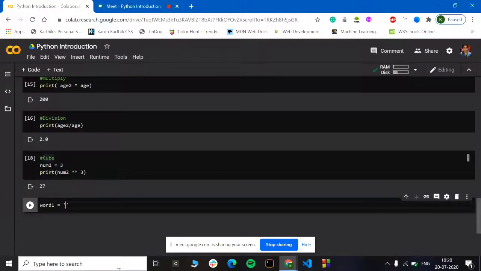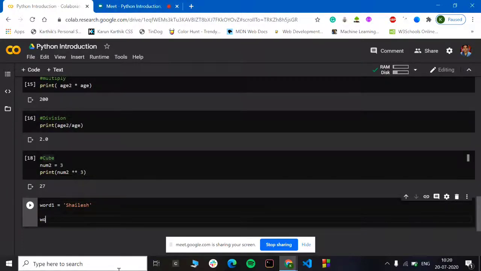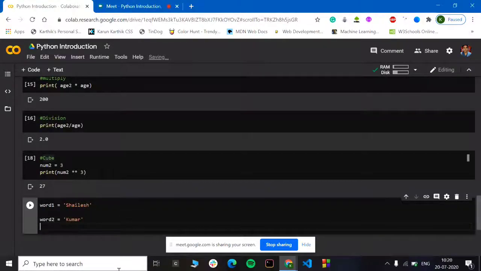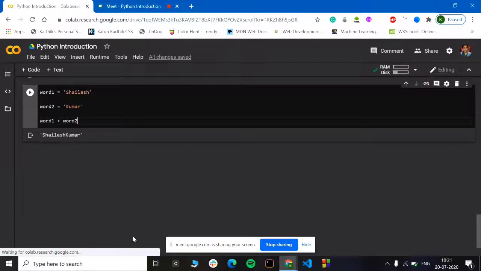I am giving word1 as Sailesh, and word2 as Kumar. Now I want to see what happens when I print word1 plus word2. It is giving me Sailesh Kumar.